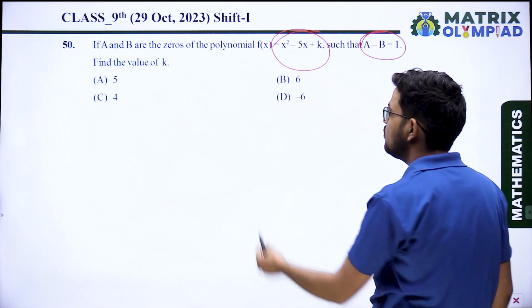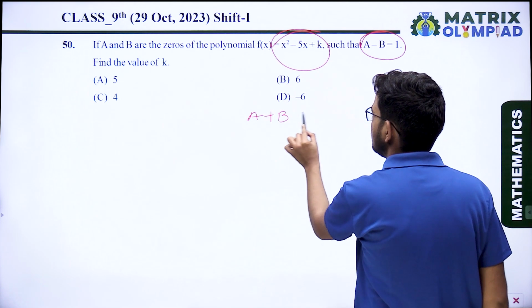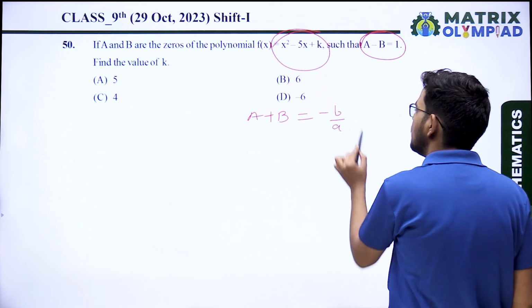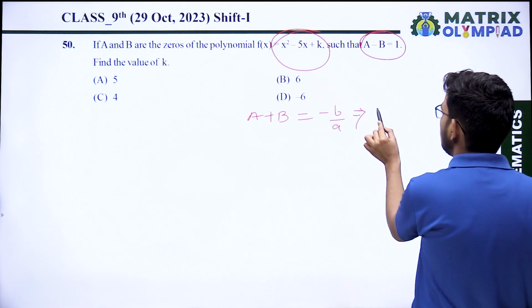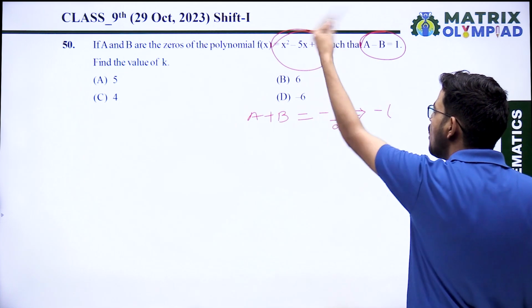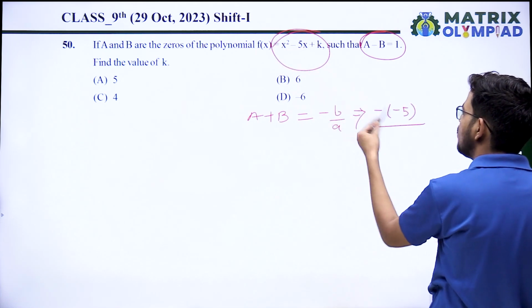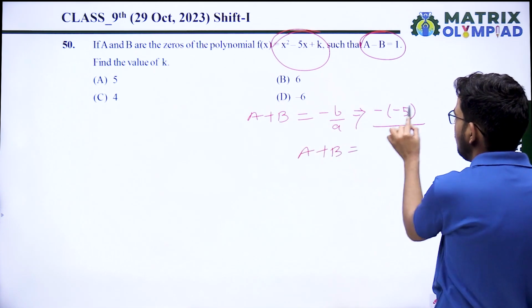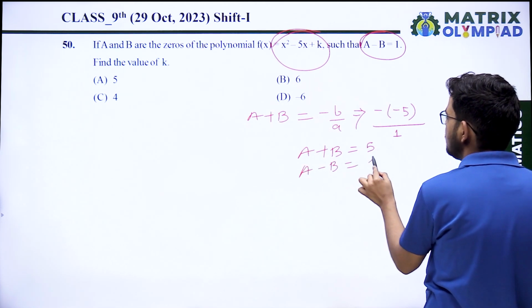From here, you know in the quadratic polynomial, the sum of the zeros a plus b is given by minus b by a. What is the value of b? b is the coefficient of x, so that is minus 5. What is a? Coefficient of x square. So a plus b equal 5 and a minus b equal 1 is already given.